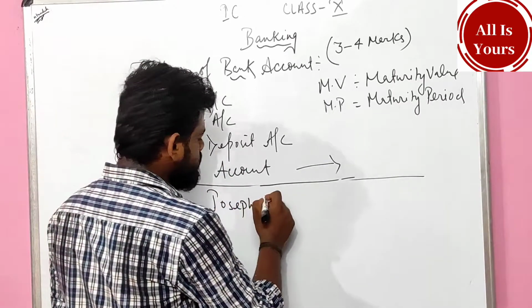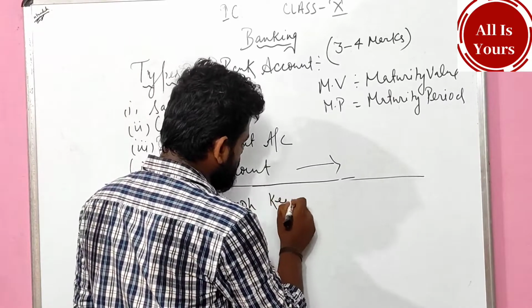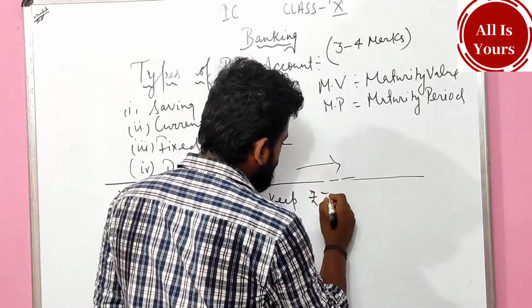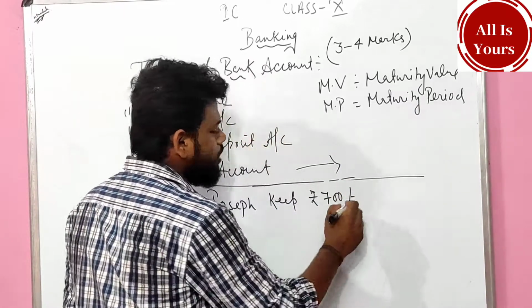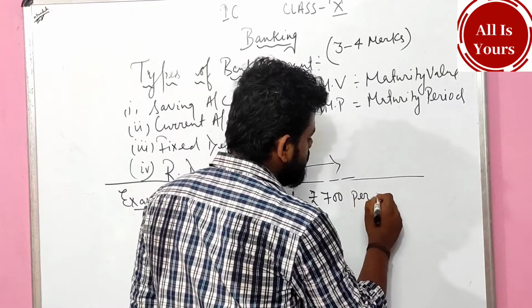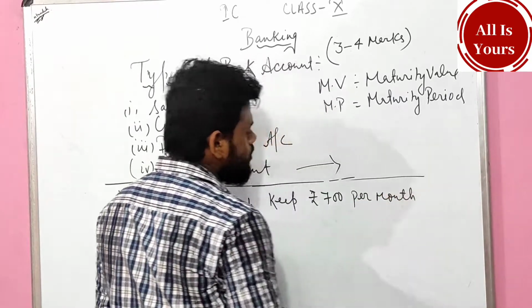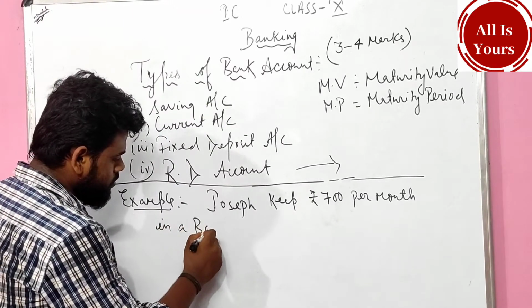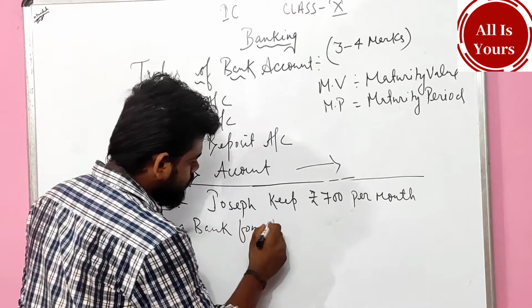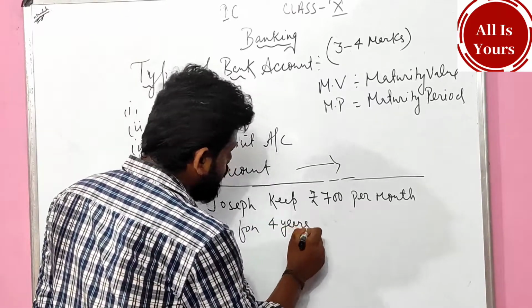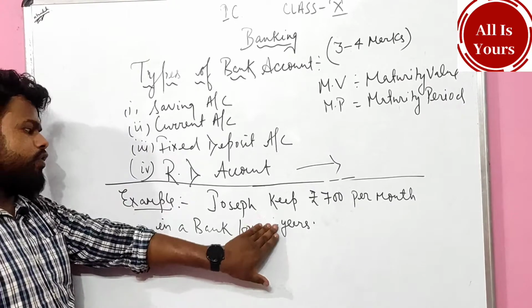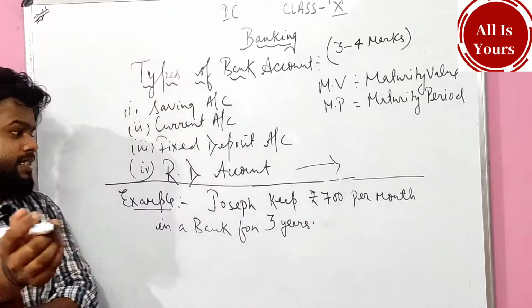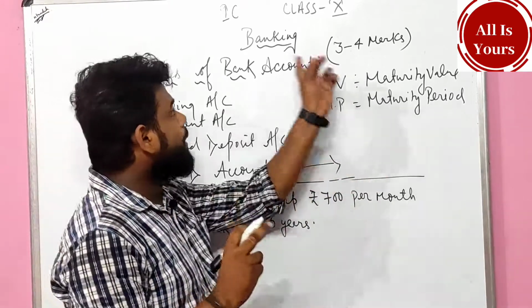Joseph keeps rupees 700 per month in an account in a bank for 3 years. All right, see, remember children, in case of banking,